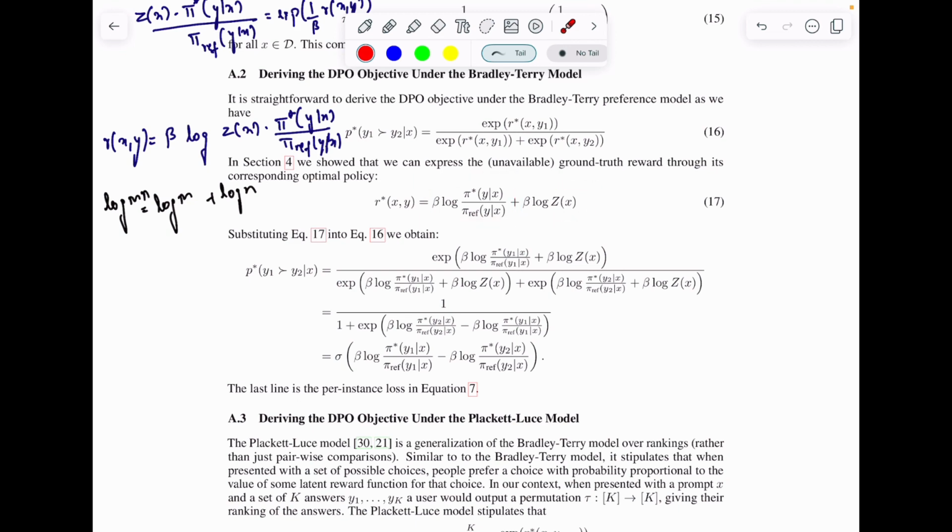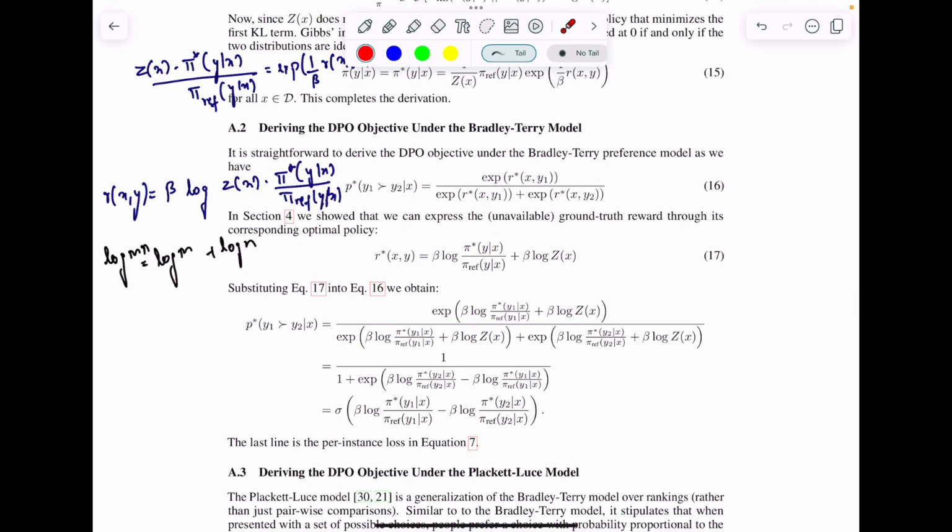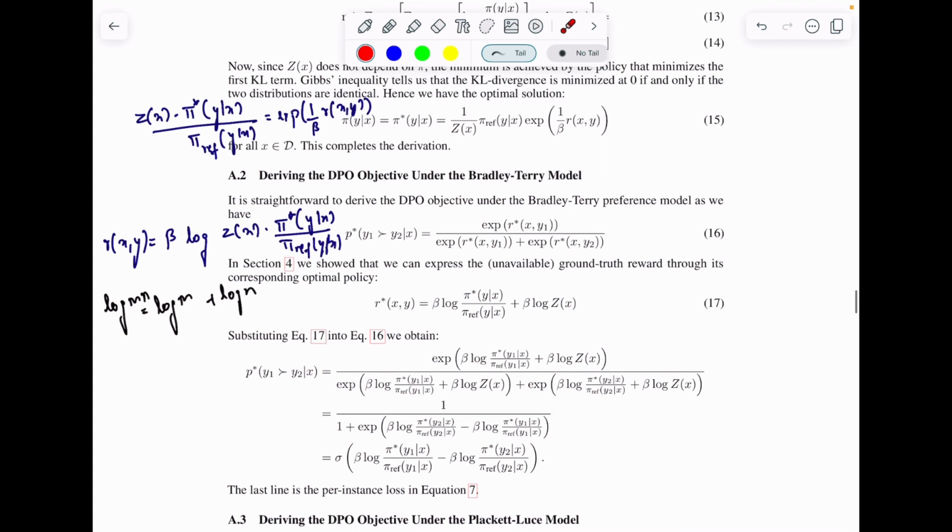So now let's see what happens when we apply this, because earlier in RLHF we all used the Bradley-Terry preference model for human preferences. So we would put this value of r(x) that we found here into this particular formula of Bradley-Terry. What was Bradley-Terry?